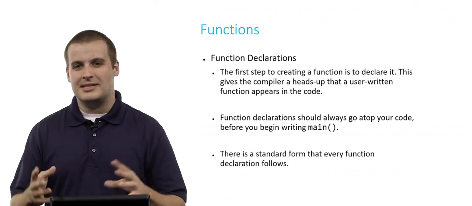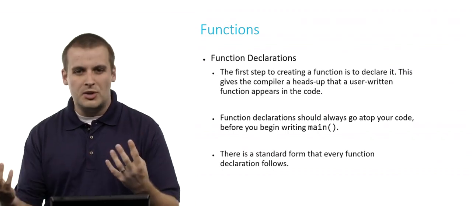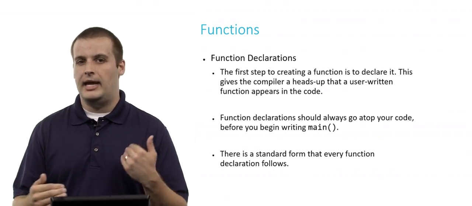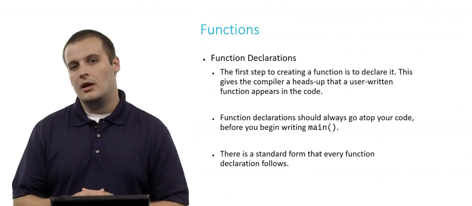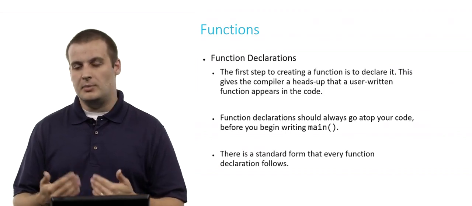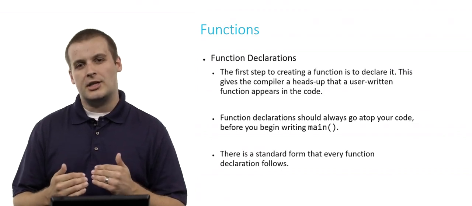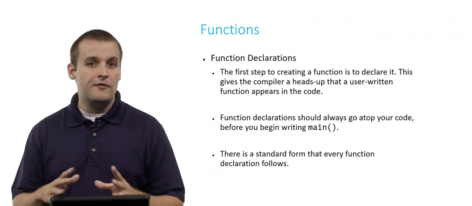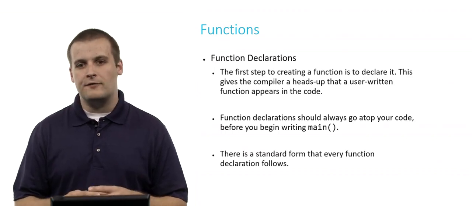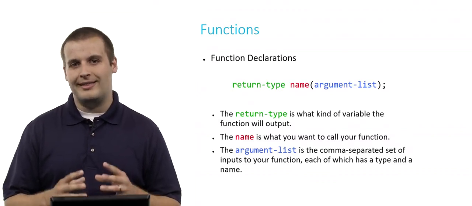The reason for this is because compilers can do some weird things if they see a set of symbols that they're not familiar with. So we just give the compiler a heads up. I'm creating a function, and it's going to do this. Function declarations generally, if you're organizing your code in a way that others will be able to understand and make use of, you generally want to put all of your function declarations at the very top of your code, right before you start writing main even. And conveniently, there's a very standard form that every function declaration follows. They all pretty much look like this.